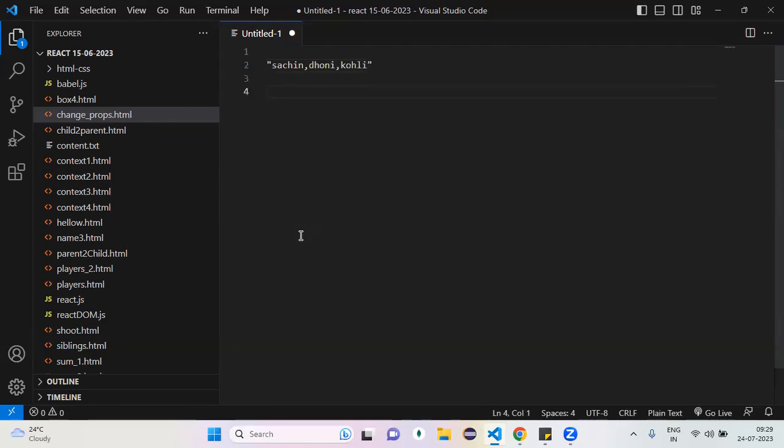Sachin, next Dhoni, next Kohli. Which one is the recommended format, string or array? It should be array only.